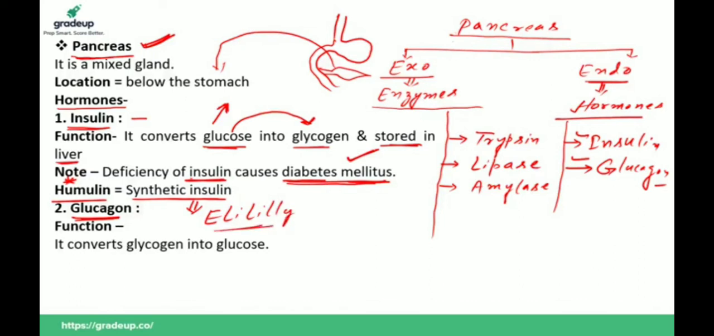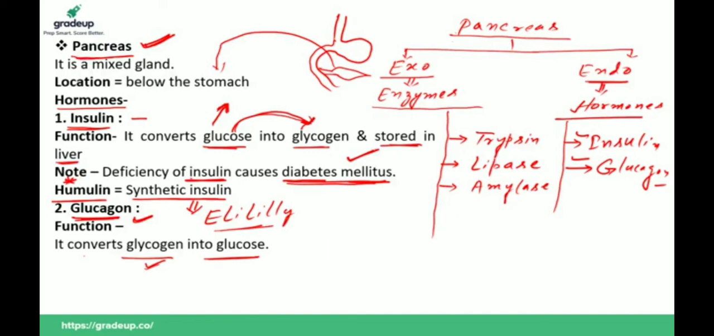And if you talk about glucagon, the function of glucagon is the reverse of insulin. That is, it converts glycogen into glucose. So if insulin converts glucose into glycogen, glucagon converts glycogen into glucose. Clear or not? Yes, hyperglycemia. A higher level of glucose in blood is known as hyperglycemia. Hyper means increased level, and glycemia means glucose.